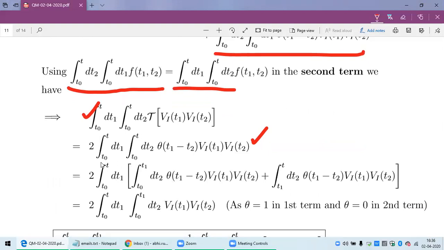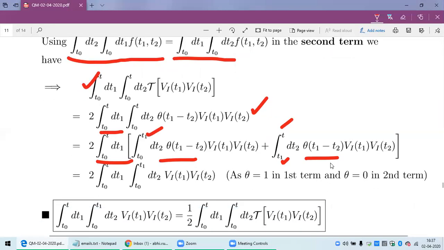Twice of dt. Now the second integral from T0 to T, I break into T0 to T1 plus T1 to T. Now the second term is 0 because T2 runs from T1 to T, so T2 is always greater than T1.